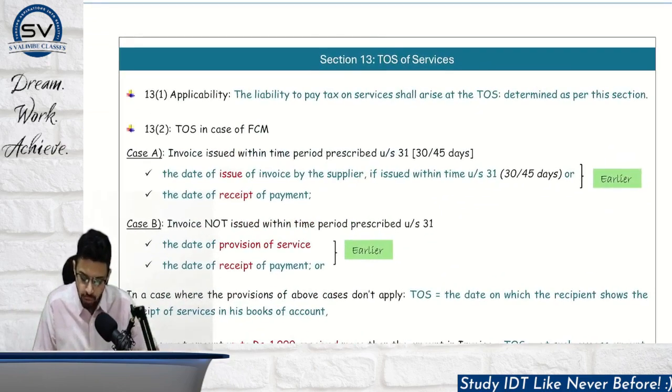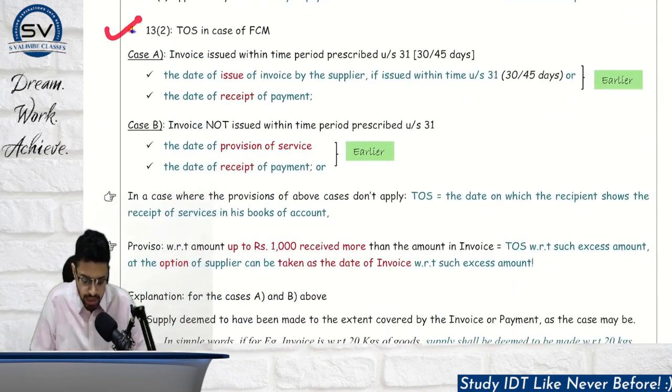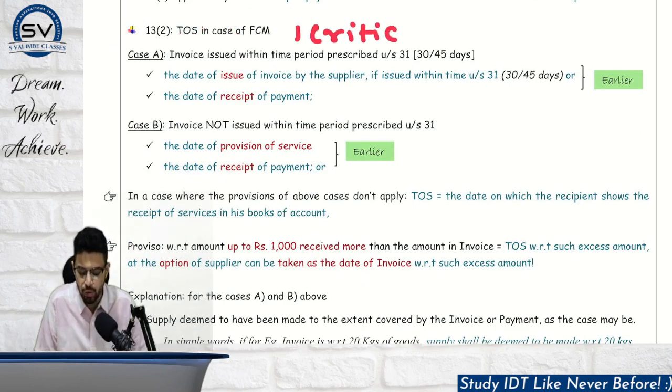Okay. Now let's come to section 13, time of supply of services. Section 12 is done. Applicability is normal. Basically, we are talking about time of supply as to when we need to pay GST. Again, just like 12.2 was FCM, here also it is time of supply in case of the forward charge mechanism. Here again, you start with one critical question. What is that one critical question you need to ask and check in the question paper?